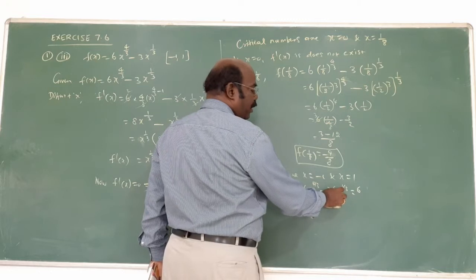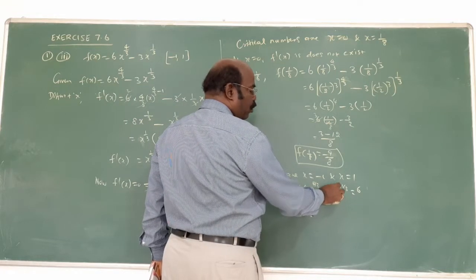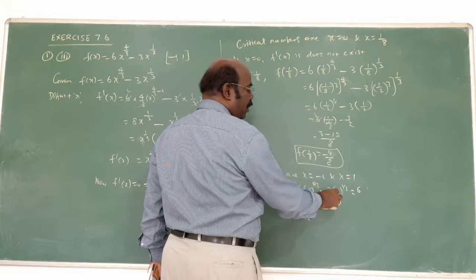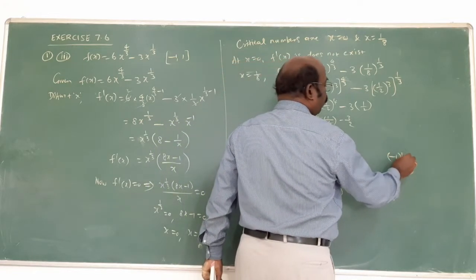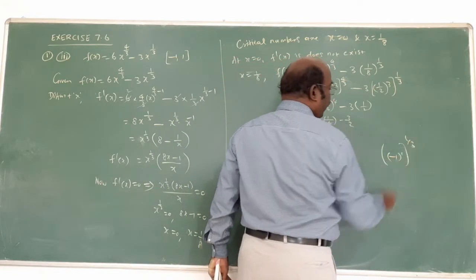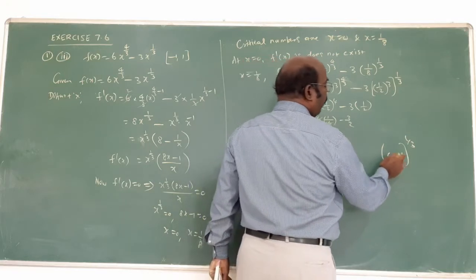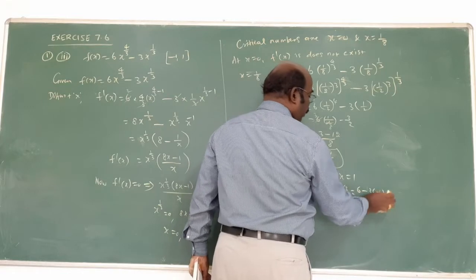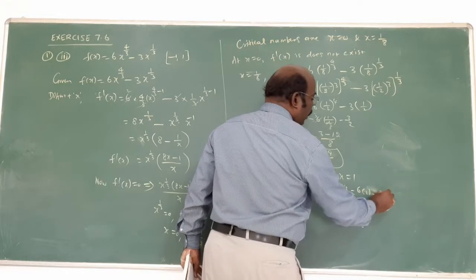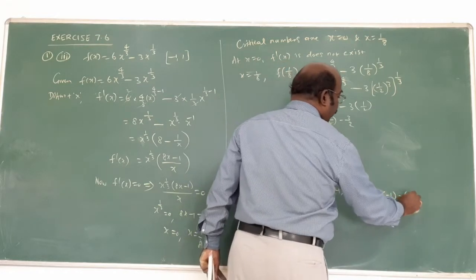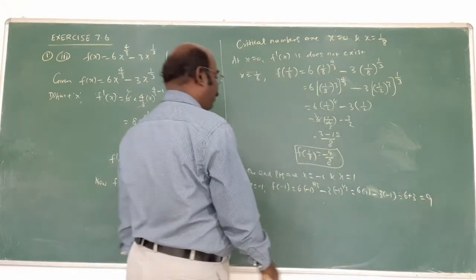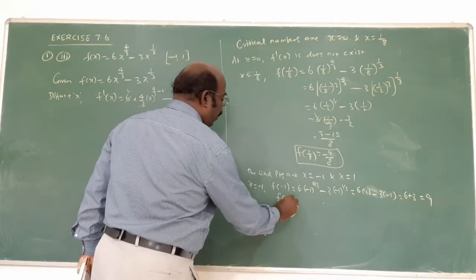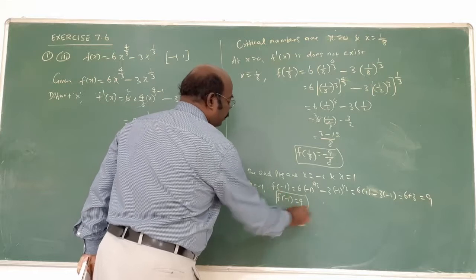Here, what is the number? Odd number, no? Minus 1 whole power 1 by 3, 1 is the odd number. Anyway, this is an odd number, minus 1 will come. That's why minus 1. 3 into minus of minus 1, actually here 3 into plus 1. 3 into minus of minus 1 equals what? 6 plus 3, 9 is the answer. So therefore, f of minus 1 is 9, the next answer.